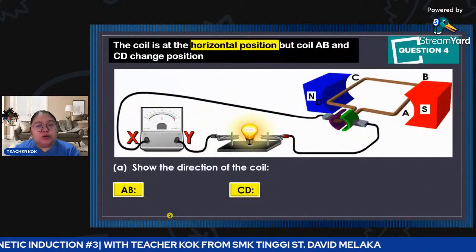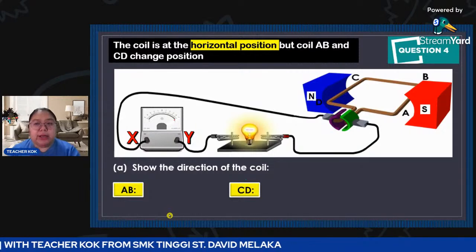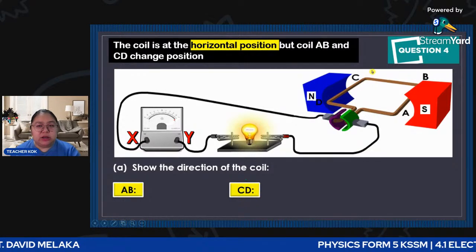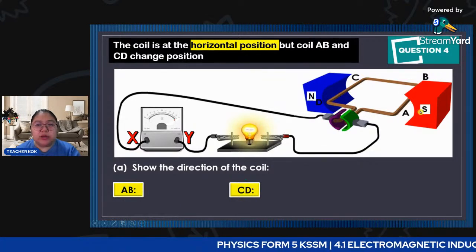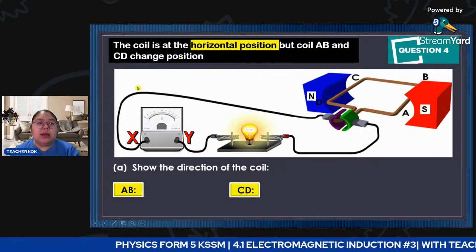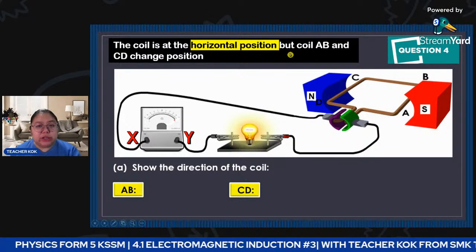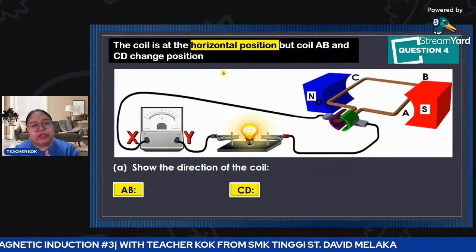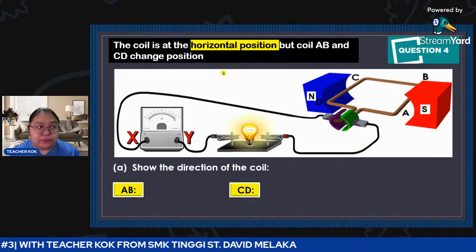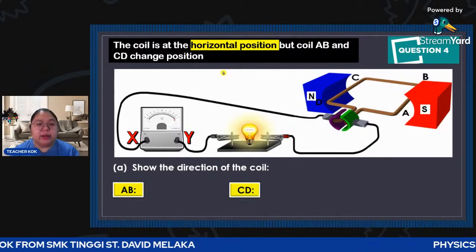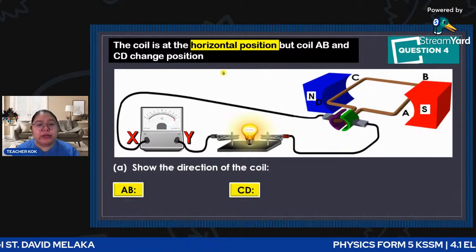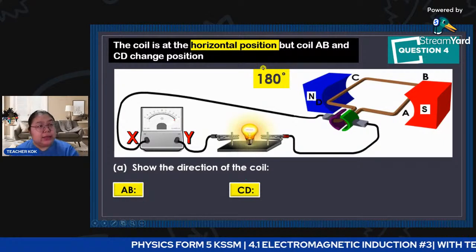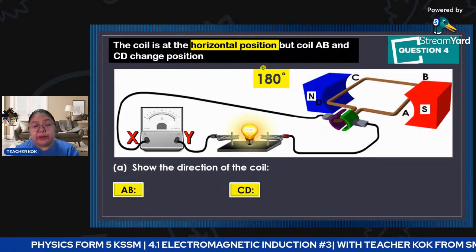Okay, now I rotate back and continue to rotate. Now you can see this part becomes DC. Toward the north pole is now DC, toward the south pole is now AB. The coil is at the horizontal position, but sides AB and CD have changed positions. You can see the bulb starts to light up again. This is 180 degrees already, one complete half turn.